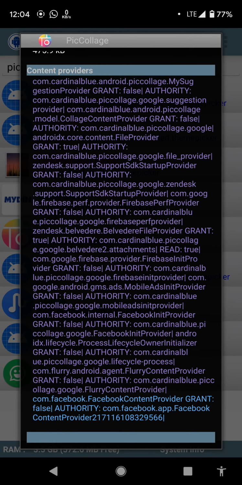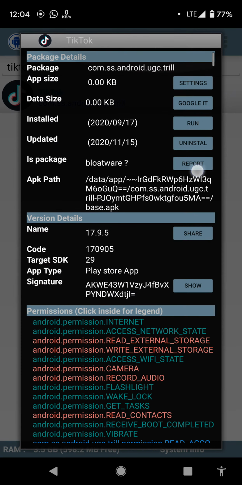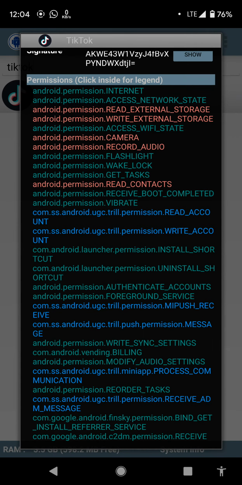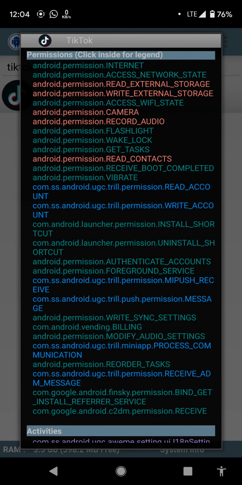Next application we will review is the TikTok application. Okay, being offered by UGC.Trail, and it also has the install and update date, and the version is 17.9.5. They have about three types of permission, and the dangerous permissions are write external storage, read external storage, camera, record audio, and read contacts.